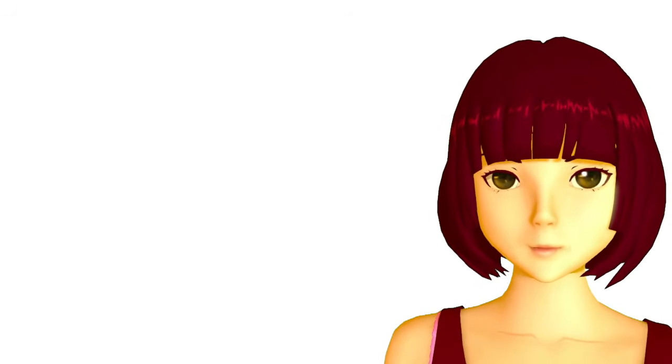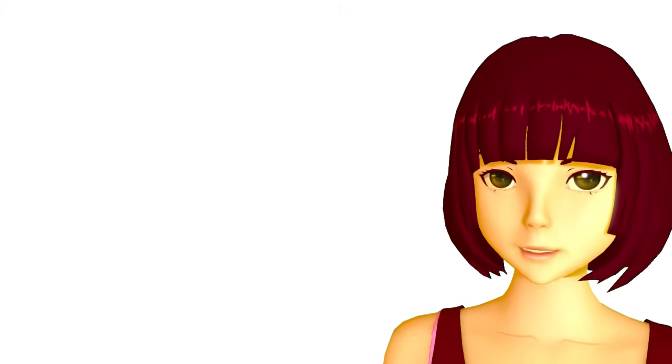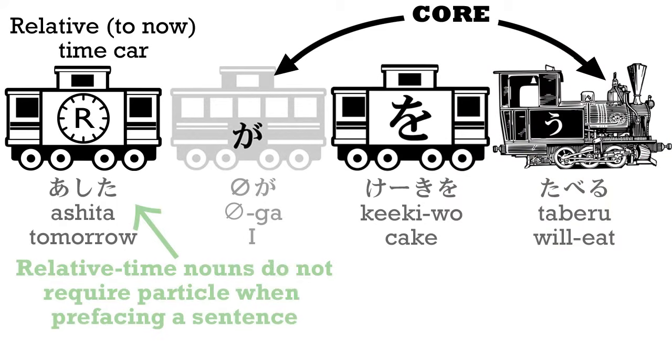Ashita keiki wo taberu. Now, tomorrow is what we call a relative time expression because it's relative to today. Today is yesterday's tomorrow. And with all relative time expressions like that, yesterday, last week, next year, and so forth, times that are relative to the present time, we just do what we did then. We put the time expression at the beginning of the sentence, and that puts the whole sentence into that time.